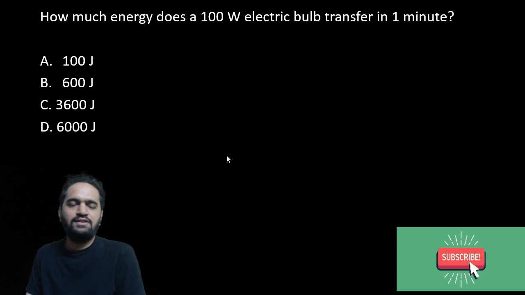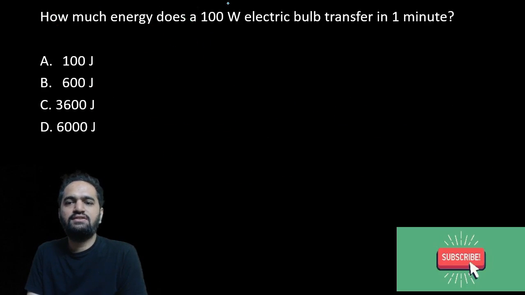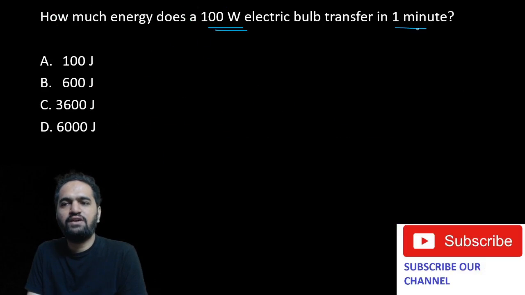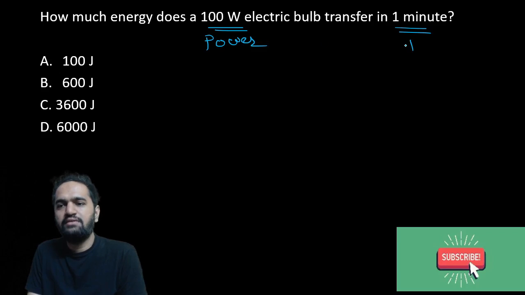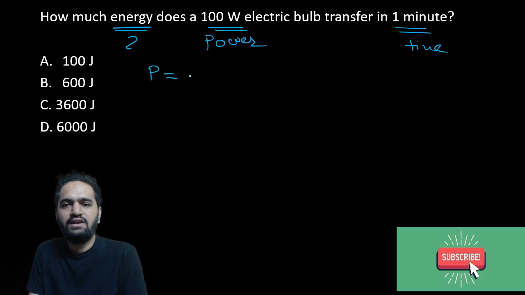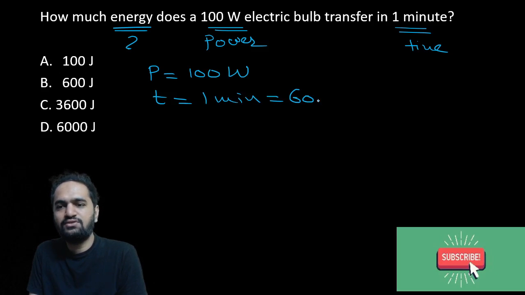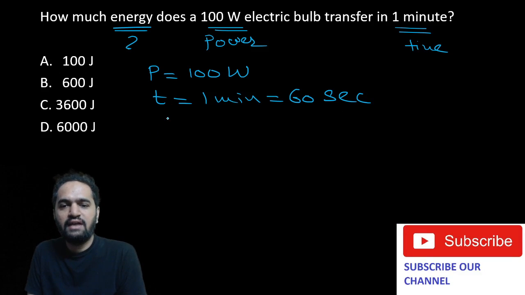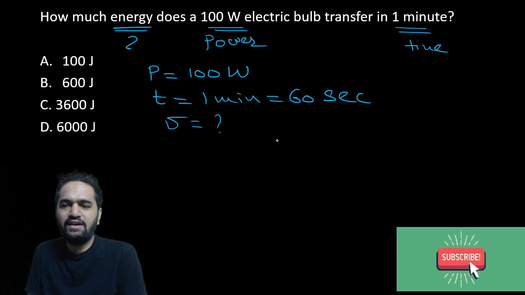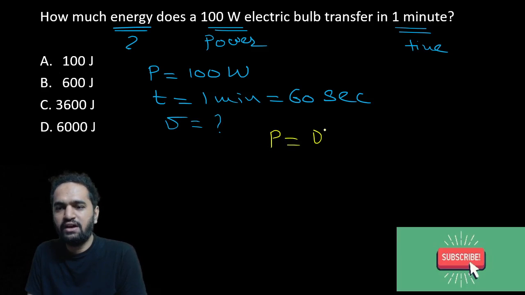Okay, so let us just see what can be the answer. In this question, what they have given us is, how much energy does a 100-watt electric bulb transfer in 1 minute? This is power, this is time. They're asking about energy. That is so simple. Power given here is 100 watt. Time given here is 1 minute. We need to convert this 1 minute into seconds, so that will be 60 seconds. They're asking about energy. We can easily find that out. What is the formula for power? Formula for power is equal to energy by time, right?